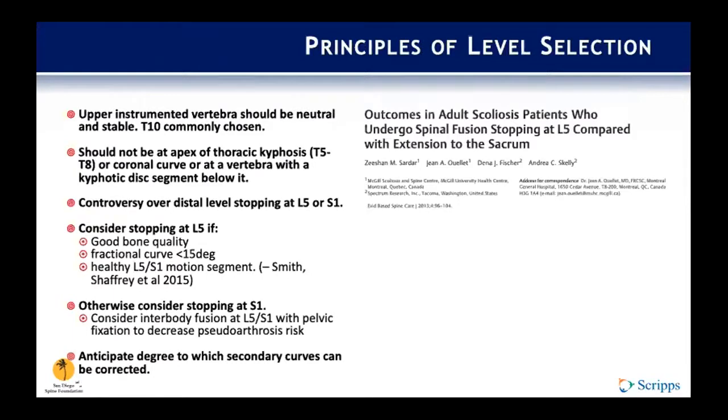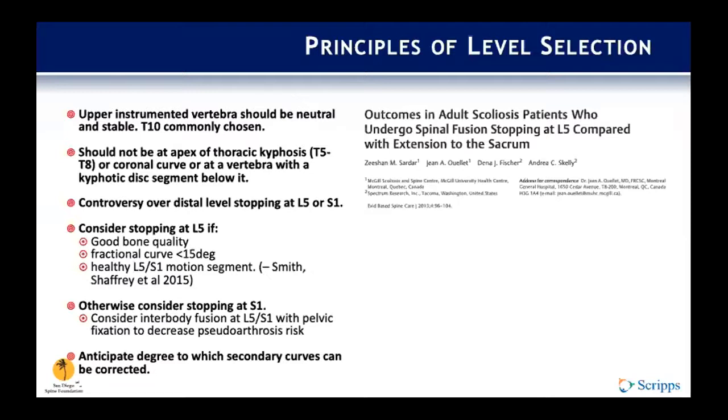Briefly, principles of level selection. The upper instrumented vertebrae should be the neutral and stable vertebrae. Oftentimes T10 is chosen. The upper vertebrae should not be the apex of the thoracic kyphosis like T5 to T8, or the coronal curve, or the vertebrae with a kyphotic disc segment below it.